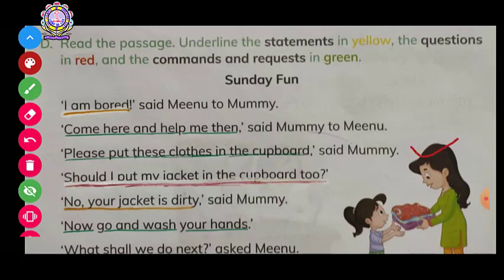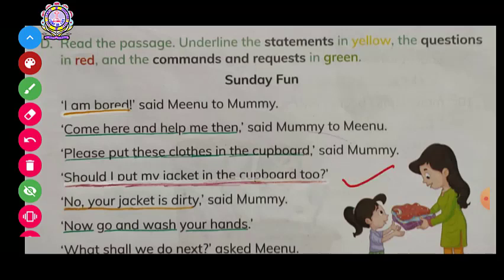Should I put my jacket in the cupboard? Now this Meenu, she's asking her mother if she can put her jacket in the cupboard. Okay, this is asking a question, so it's in red color.